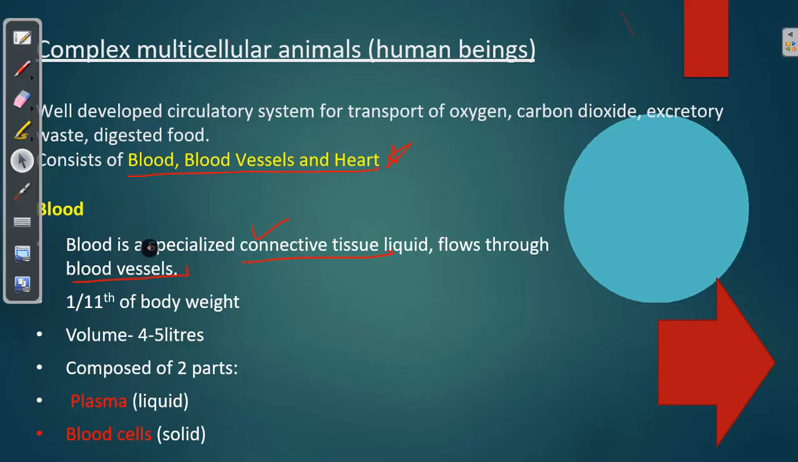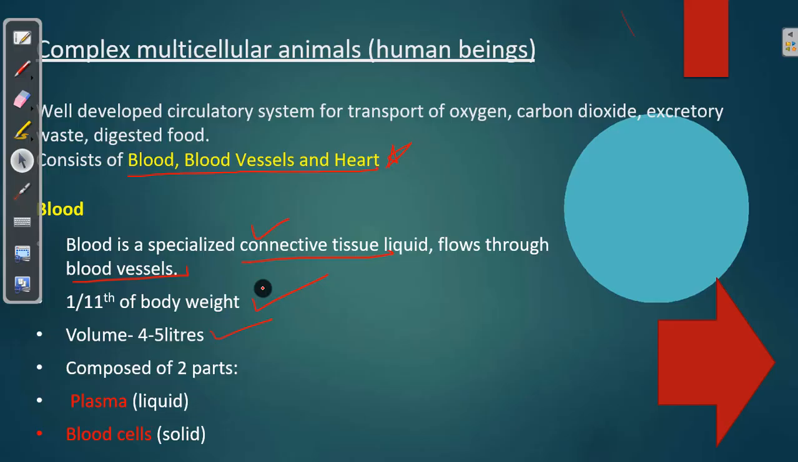Like water always flows through pipes, in the same way, blood also flows through pipes, and that is said to be blood vessels. It is said that our blood is 1/11 of our body weight. So much blood is there in our body. We have 4 to 5 liters of blood in our body.